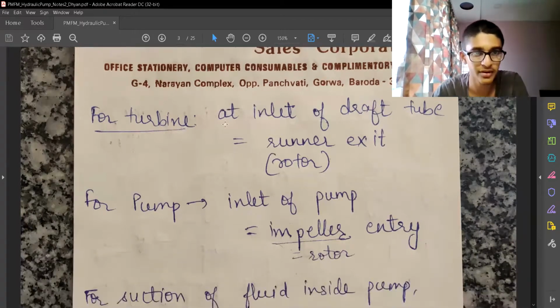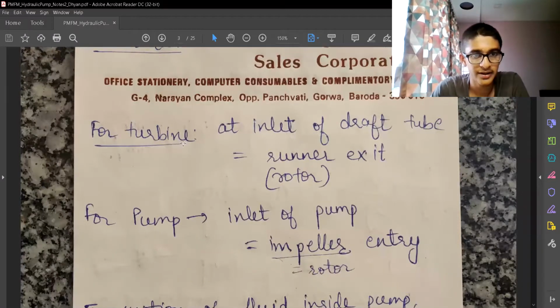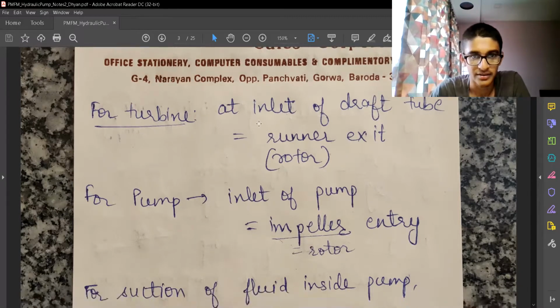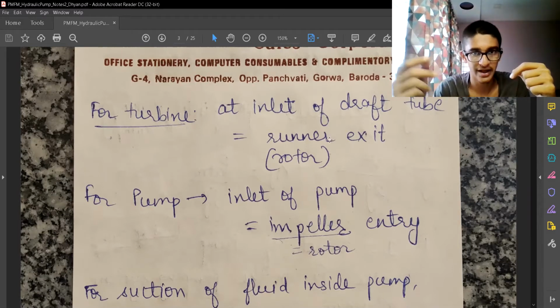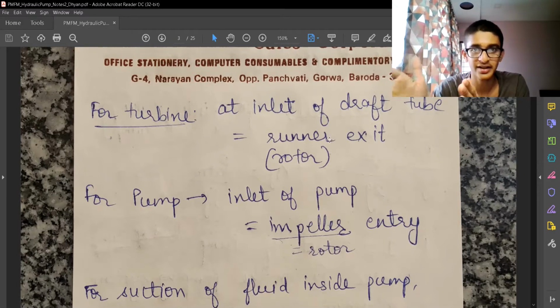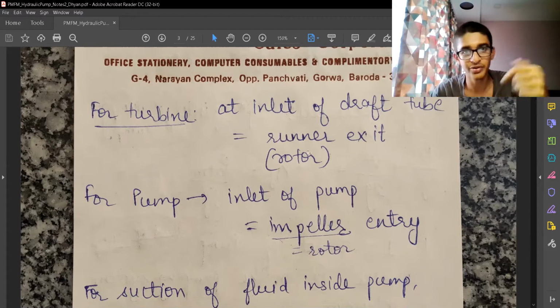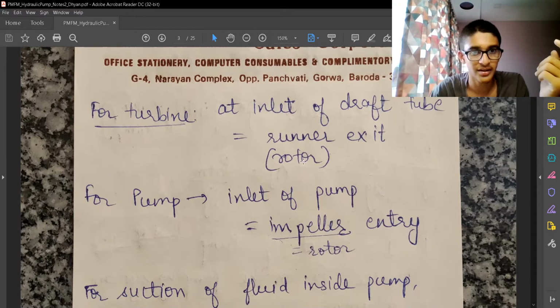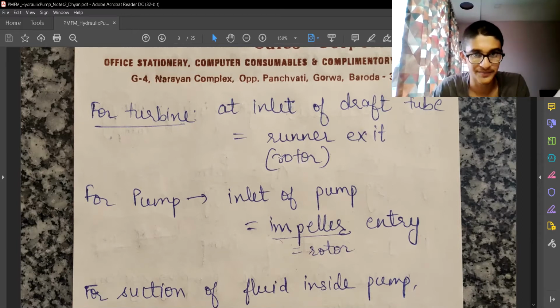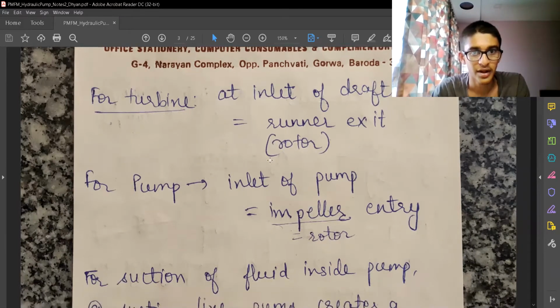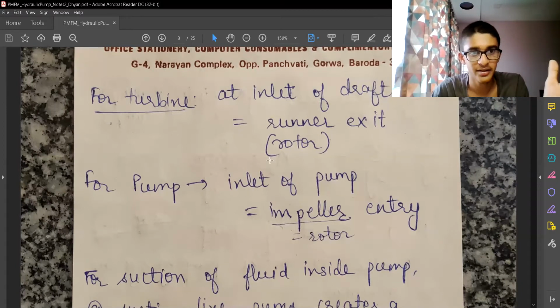So let me introduce that to you. In turbine, we were using a draft tube towards the inlet of a draft tube. After the rotor blades were ending, the exit of rotor blades and the inlet of draft tube was starting from there. We used to use the draft tube to recover some of the kinetic energy to gain pressure energy, and that pressure will lead to an increase in the energy taken away from the fluid.